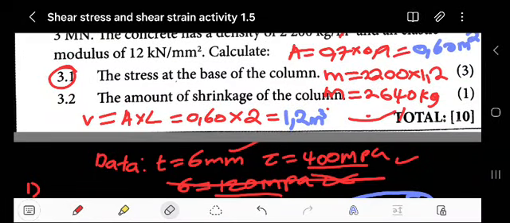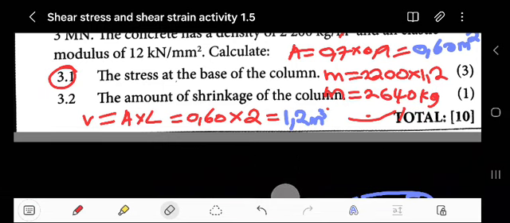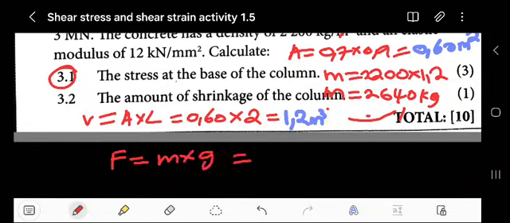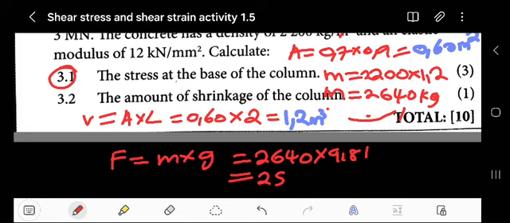Let me erase these. Are we cool about that? The force is mass multiplied by g. The mass is 2640 times 9.81, which is 25 898.4 newton.